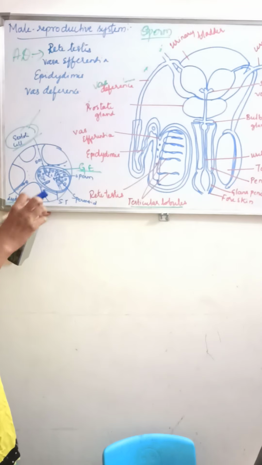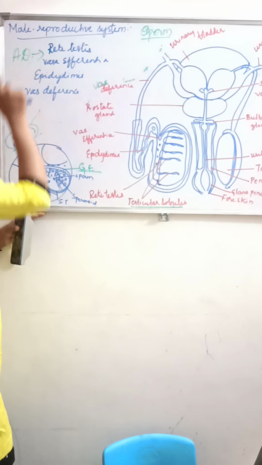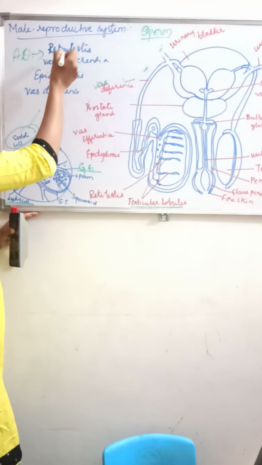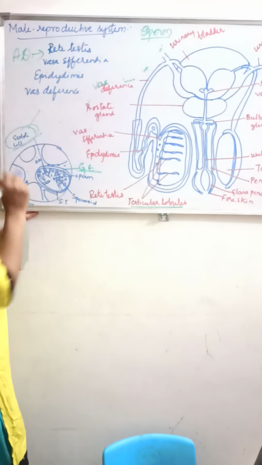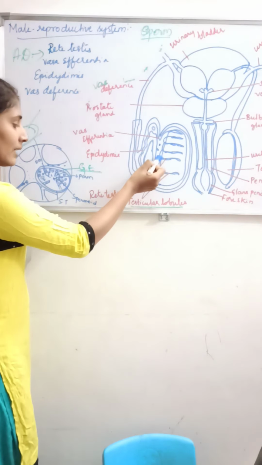We will talk about semen a little bit later. Understood? We will first discuss the accessory ducts, which consist of rete testis, vasa efferentia, epididymis and vas deferens. So what is the rete testis? It is a network. You can see here, this is the rete testis.